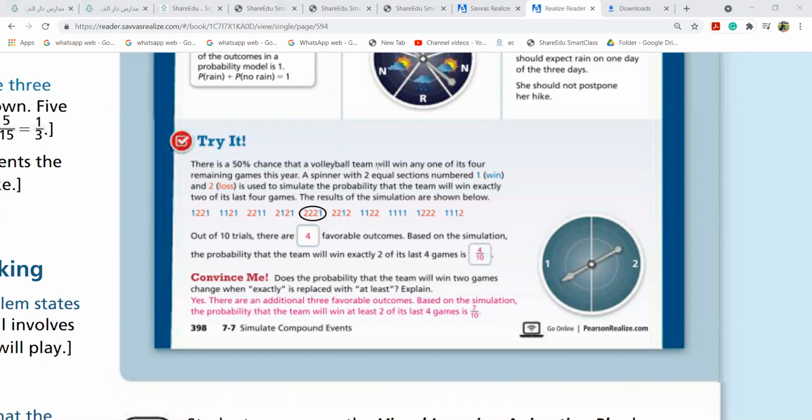Because they said the team will win any one of its 4. There are 4 games this year. Any one. Okay, here they won 1 time. Here they won 1 time. And here they won 1 time. One more place maybe.